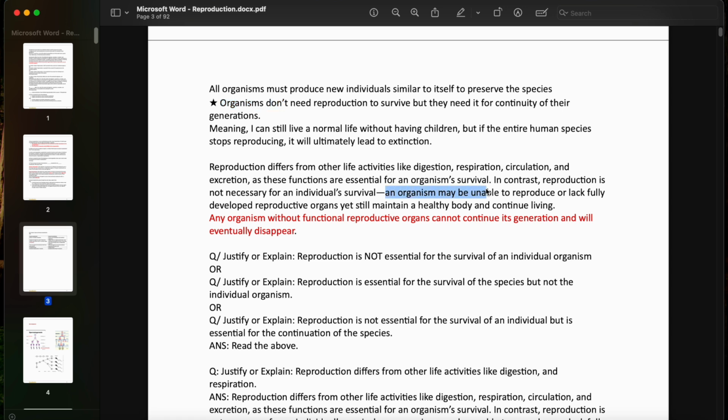An organism may be unable to reproduce or lack fully developed reproductive organs, yet still maintain a healthy body and continue living. So some individuals actually lack reproductive organs, maybe due to a disease, maybe due to a malformation, but they still can live a normal life. Any organism without functional reproductive organs cannot continue its generation and will eventually disappear.